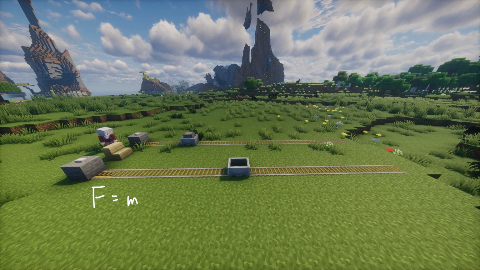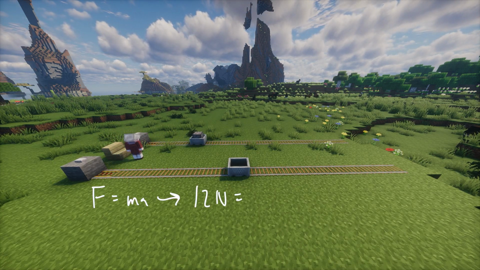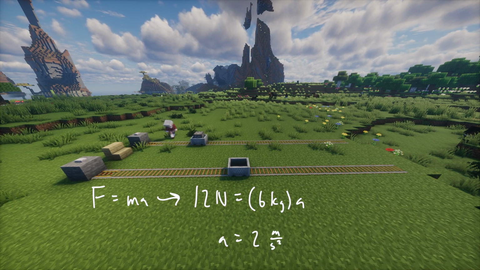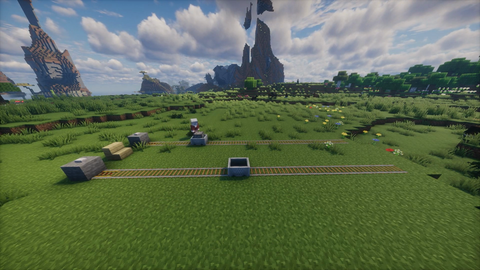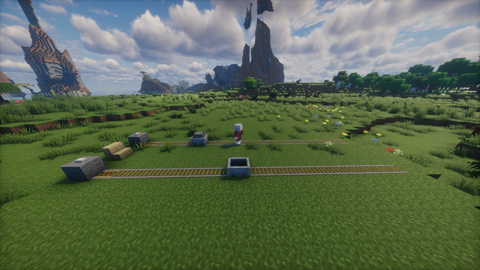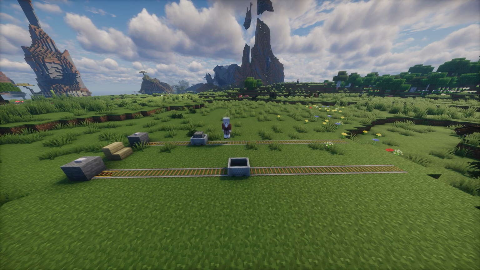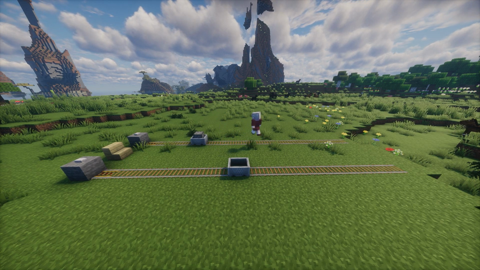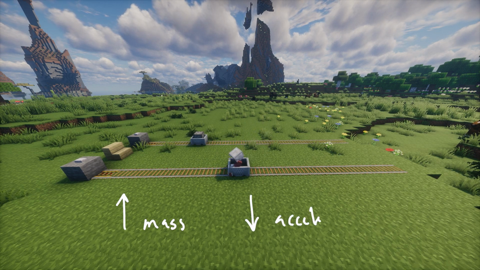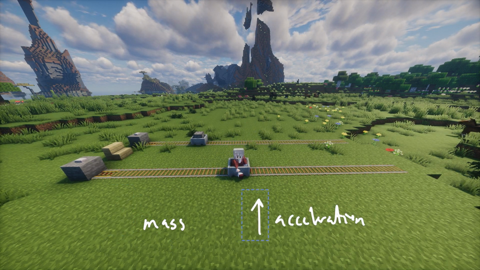Let's look at another minecart, but this time, this minecart has a furnace in it. Using our same 12 newton force, but with a 6 kilogram minecart instead of a 4 kilogram one, we get that our acceleration is equal to 2 meters per second squared. Notice how the minecart with a furnace in it travels a less distance than the one without a furnace. This is because according to Newton's second law, an object's acceleration is inversely proportional to the object's mass. In terms of the minecart, as we increase the mass of the minecart, the acceleration of the minecart decreases, and vice versa.